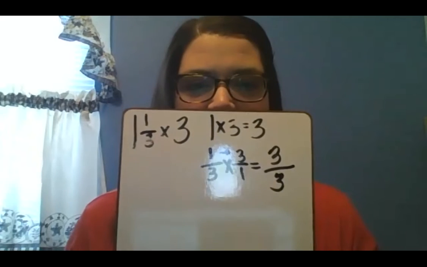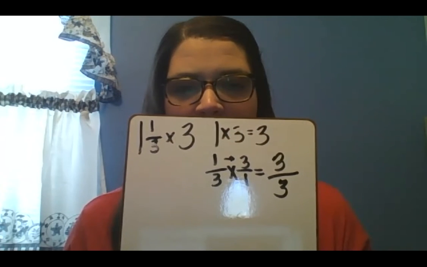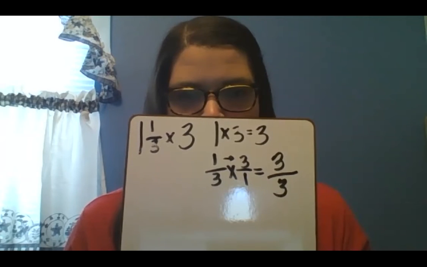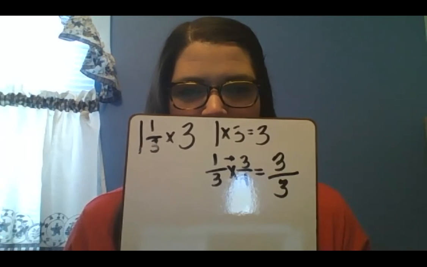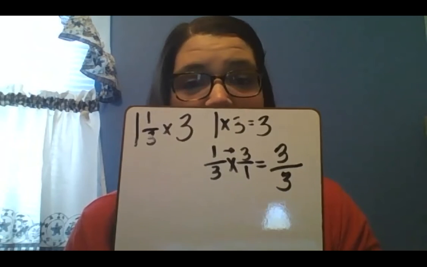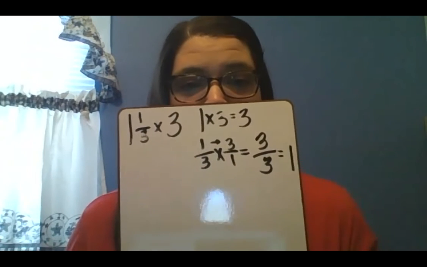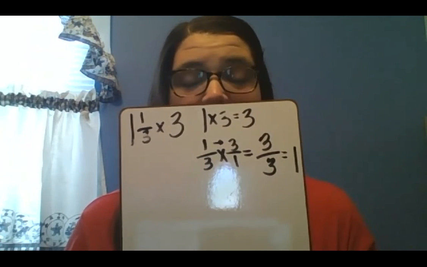So 1/3 times 3 equals 3/3. So now, after I've multiplied both parts of that, I'm going to add them together. But first, let's look. 3/3, how many times can 3 go into 3? Anytime you divide a number by itself, it equals 1. So 3/3 is equivalent to 1. So your answer to 1/3 times 3 is 1.